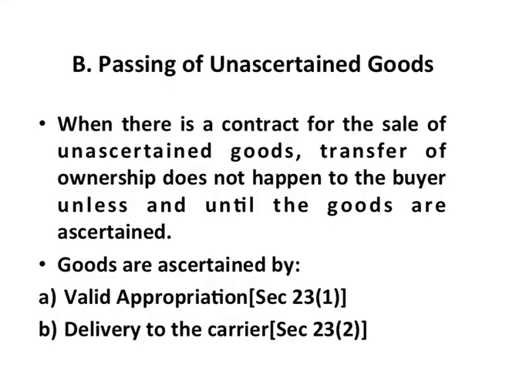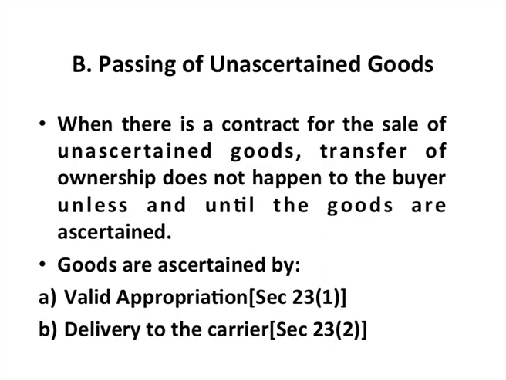Now, all this we have discussed so far was pertaining to ascertained goods. Ascertained goods are fixed, definite, existing, identified goods. Now, what are unascertained goods? Unascertained goods are those goods which have not been identified at the time of contract. So, when there is a contract for the sale of unascertained goods, transfer of ownership does not happen to the buyer unless and until the goods are ascertained.